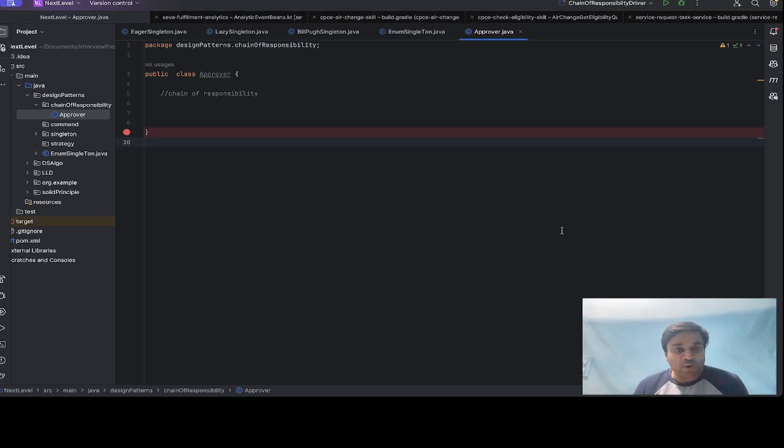So today we are going to discuss one of the most important design patterns, that is the chain of responsibility design pattern. So in the chain of responsibility design pattern, a request is delegated to the next handler.